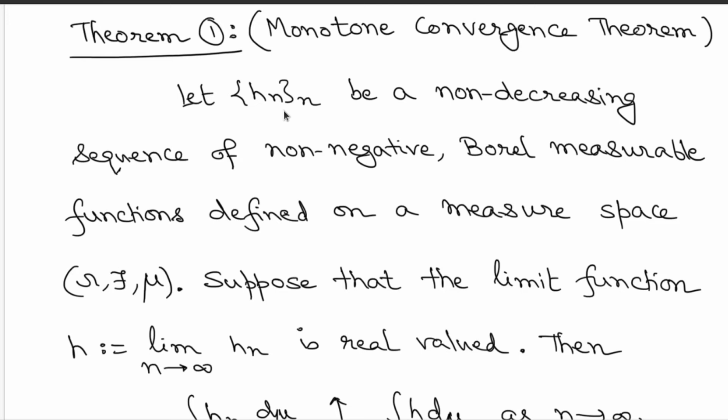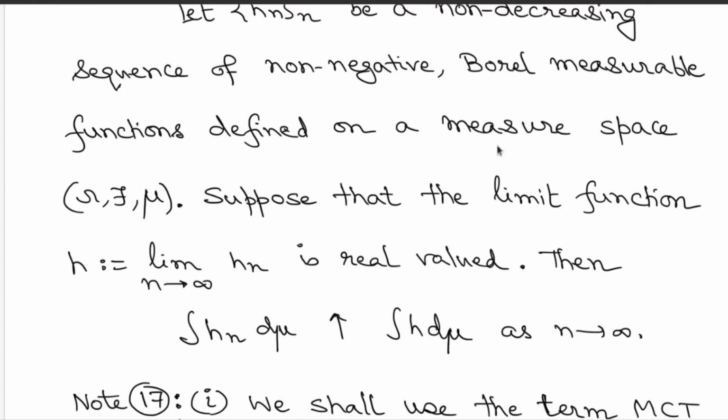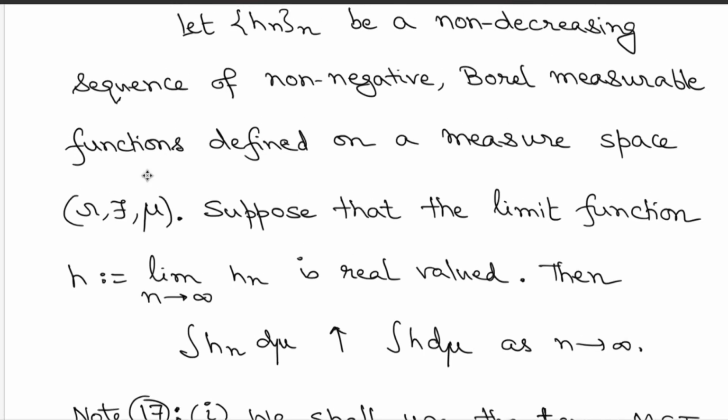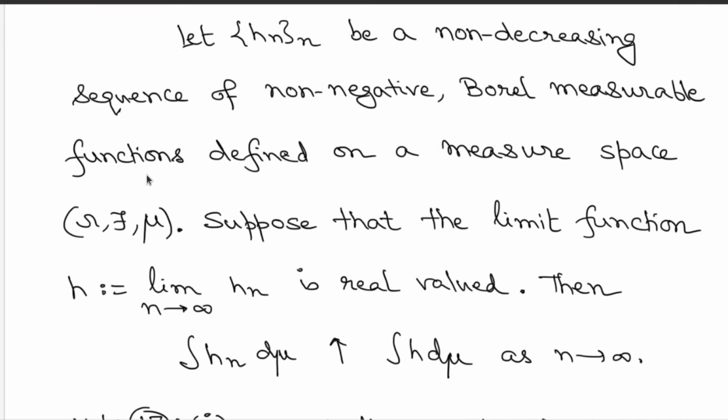So for such a sequence of measurable functions defined on this same measurable space with this given measure mu on the domain side, we are going to consider their integrals. But since this sequence of functions is non-decreasing, pointwise you can consider the limit function. This limit function of course will become measurable. We will comment about that in a minute. But let's look at the integration of this limit function h.